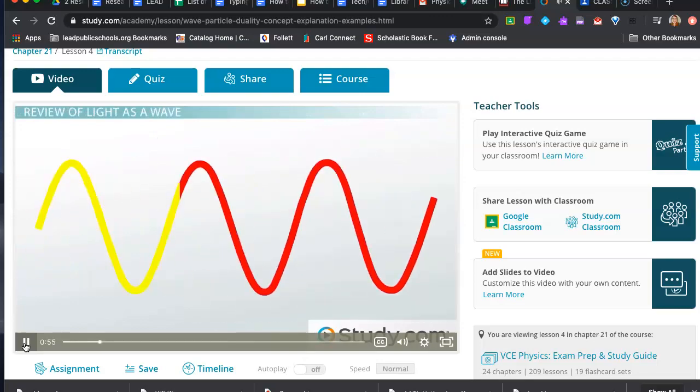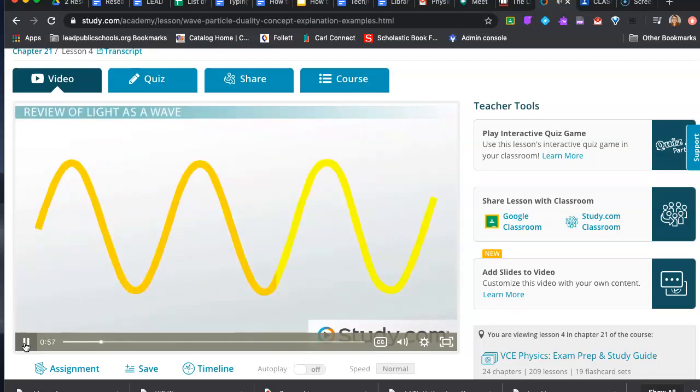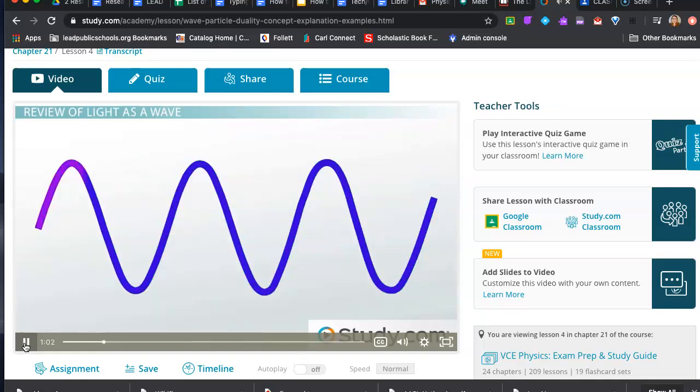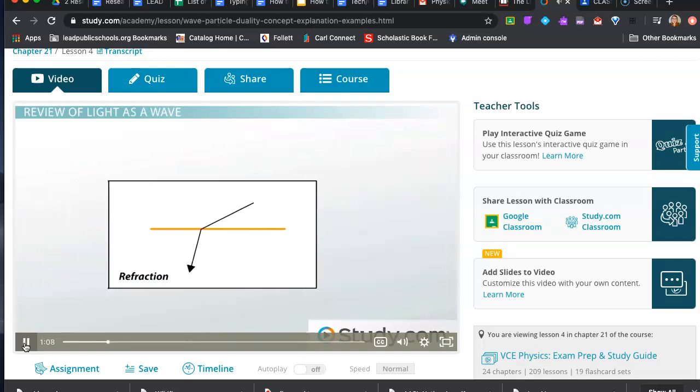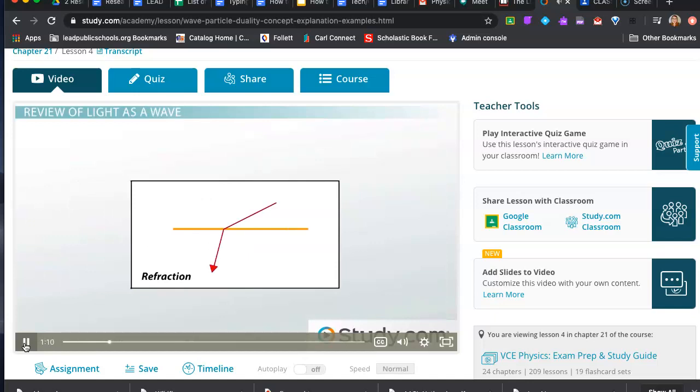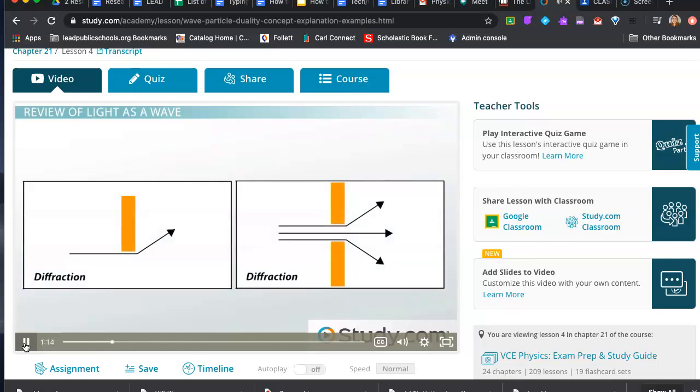Scientists have known for a long time that light exhibits wave-like behaviors. Many of the things that light does are only explained sufficiently by thinking of light as a wave. Refraction and diffraction are two examples. Light refracts when it travels from one medium to another because waves travel at different speeds through different media. In a similar way, light diffracts when it travels between or around objects because obstacles make the light waves bend.